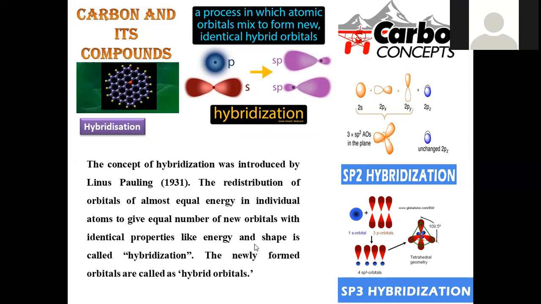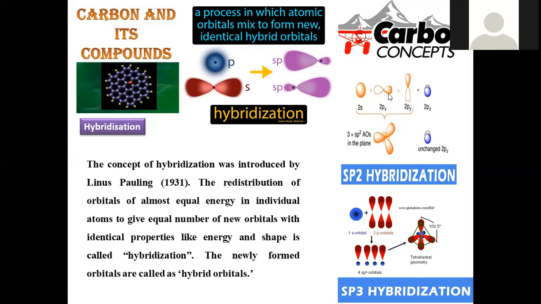Right. So here, if orbitals have equal energy and equal shape, those orbitals are generated by intermixing of all the orbitals. If you see, the spherical one is an s orbital and the dumbbell one is a p orbital. When they get mixed, an equal number of sp hybrid orbitals will be generated. This is one of the sp hybrids. This is another. This is called sp hybridization.